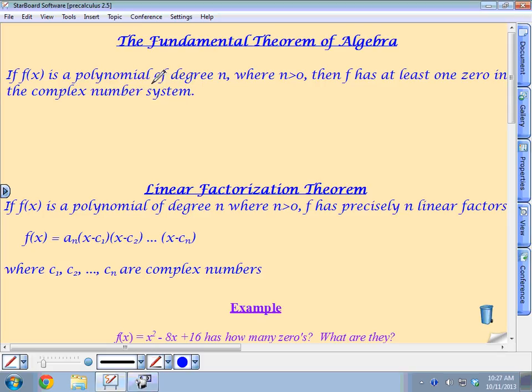Okay, so let's just review some things here. The fundamental theorem of algebra. So, Kelly, why don't you tell me what this is and put it in your own words. What is the fundamental theorem of algebra? It's just plain vanilla and plain words. What does it say?